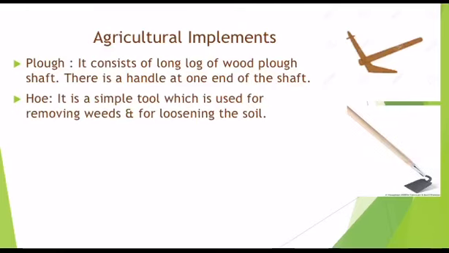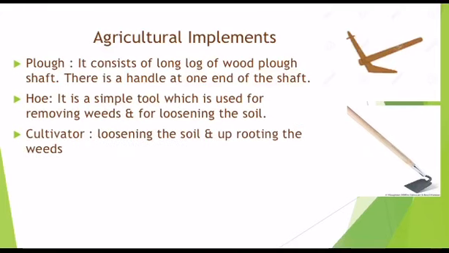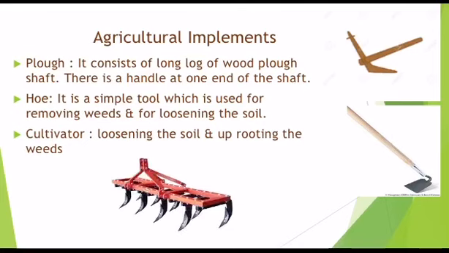This is the picture of hoe. What it is nothing but a simple tool which is used for removing weeds and for loosening the soil. A cultivator which loosens the soil and uproots the weeds. So these are some of the agricultural implements. A cultivator, you can see on the screen, right?